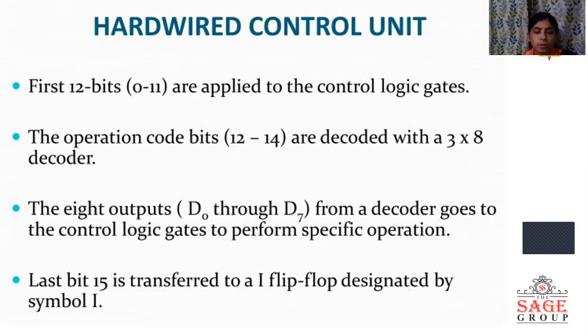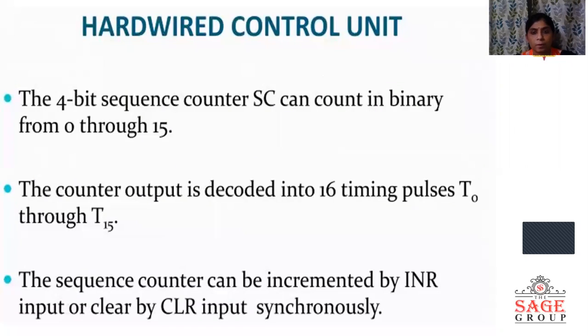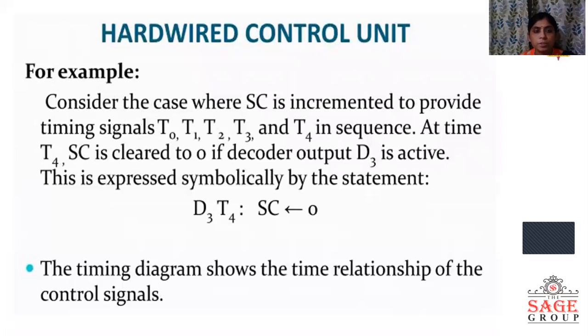The 12 bits, 0 to 11, are applied to the control logic gates. The operation bits are decoded with the 3x8 decoder, and the 8 outputs D0 through D7 from the decoder go to the control logic gates to perform specific operations. The last bit, bit 15, is transferred to the I flip-flop designated by the symbol I. The 4-bit sequence counter can count in binary from 0 through 15, and 16 timing signal pulses, T0 to T15, are generated. The sequence counter can be incremented by the INR input or cleared by the CLR input synchronously.